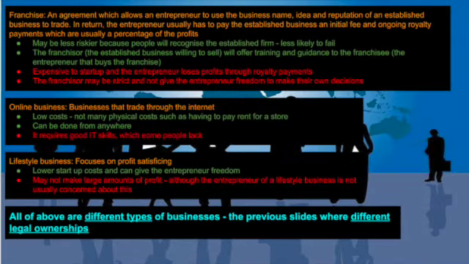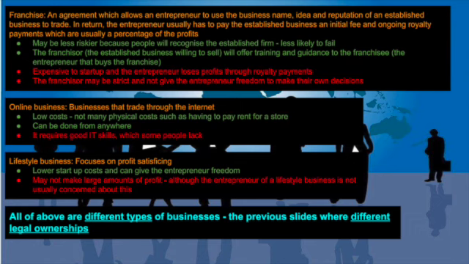In the previous slides, we looked at legal types. Now we're just going to look at different types of businesses. You can have different structures. So first, I have a franchise. This is an agreement which allows an entrepreneur to use the business name, idea, and reputation of an established business to trade. In return, the entrepreneur usually has to pay the established business an initial fee and ongoing royalty payments, which are usually a percentage of the profits.